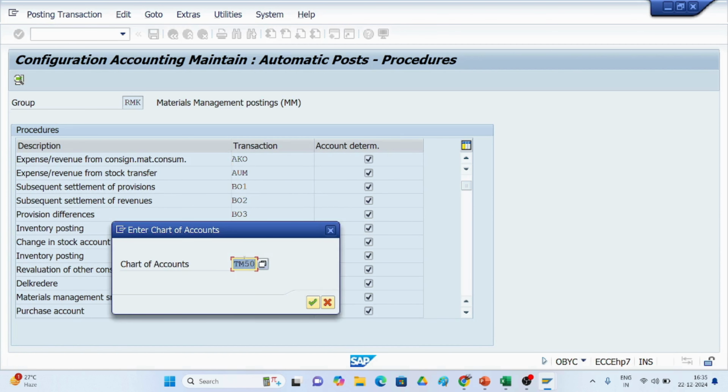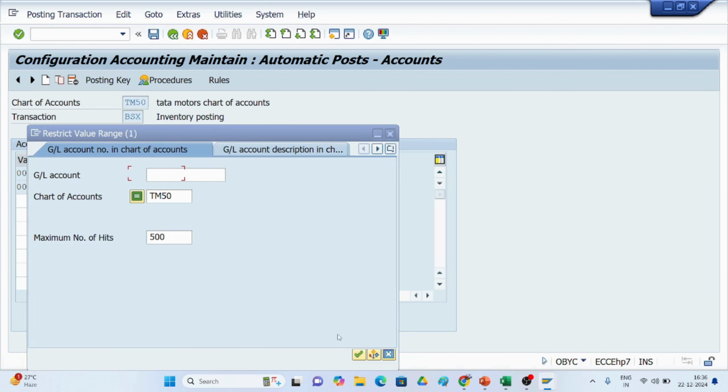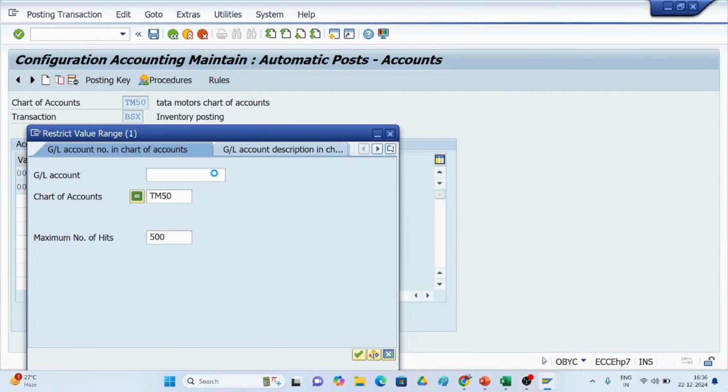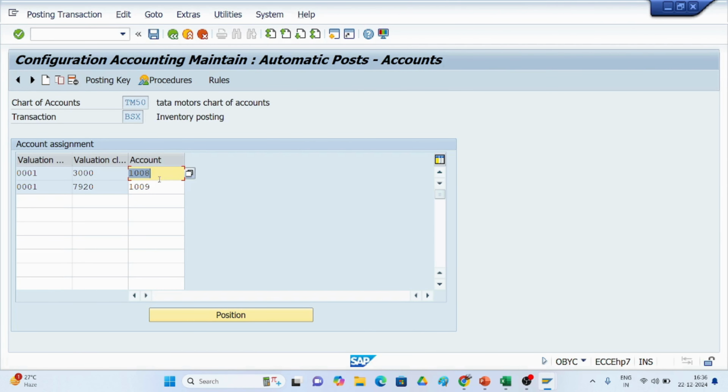If you go to the BSX, you have to give the chart of accounts. TM50 I have given. Here I have assigned the valuation grouping code and valuation class. 0001 is the predefined one, 3000 is the raw material. So 1008, which was created for the stock account, I have assigned here. I have created one stock account earlier, and this is the stock of RM, meaning raw material.